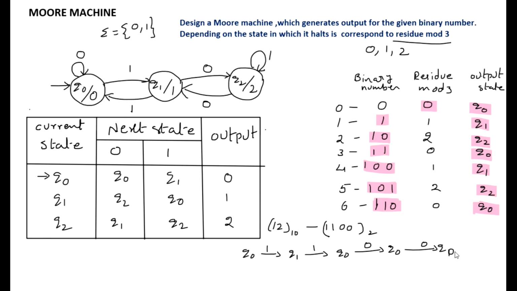And we will see one more observation here. On standing in Q0, output is 0. On standing in Q1, output is 1. On standing in Q0, output is 0, and again in Q0, output is 0. The input string length is 4 and the output string length is 5. That means in a Moore machine, if the input string length is n, the output string length will be n plus 1.